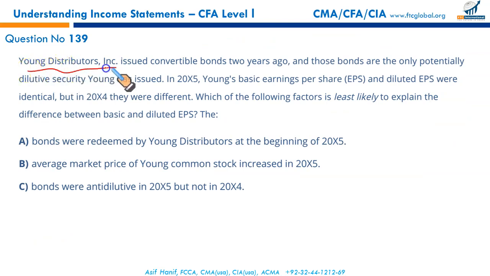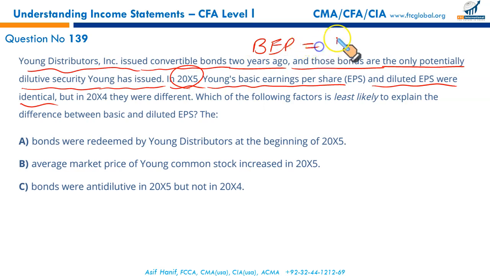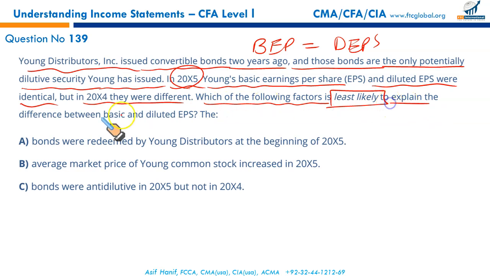Okay, Young Distributor Incorporated issued convertible bonds 2 years ago, and those bonds are the only potentially dilutive security Young has issued. In 2005, Young's basic earning per share and diluted earning per share were identical, but not in 2004, not in the previous year. Which of the following factors is least likely to explain the difference between the basic and diluted earning per share?